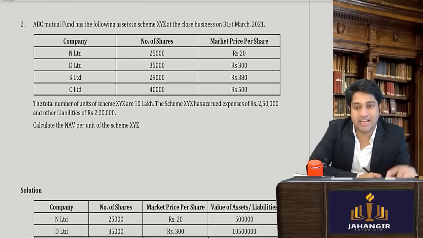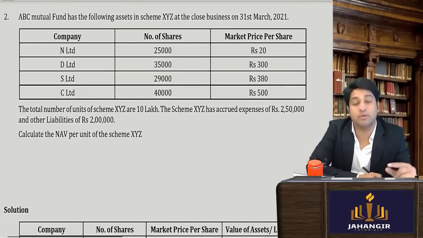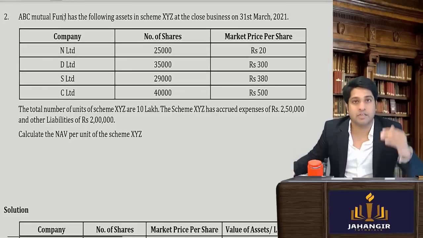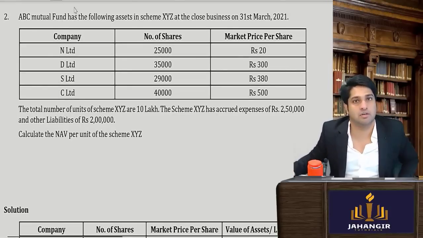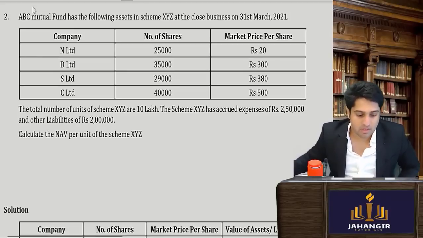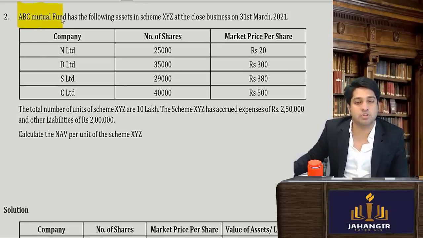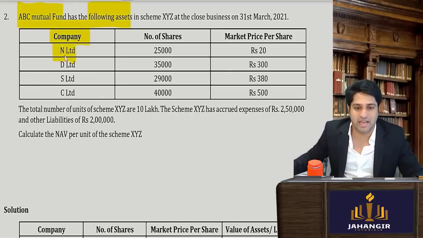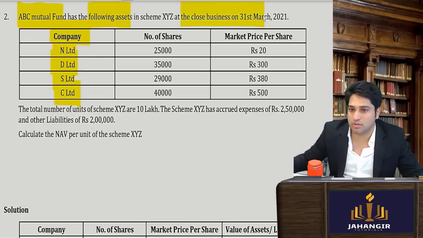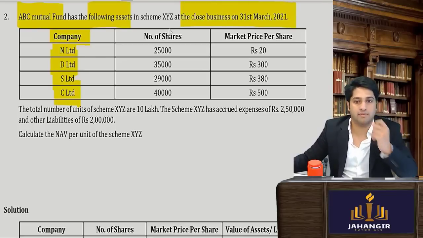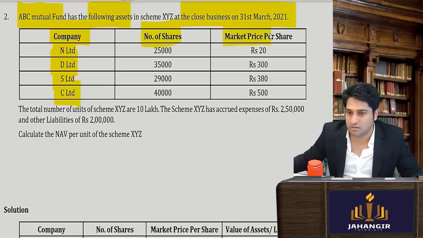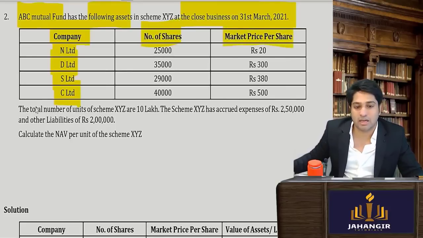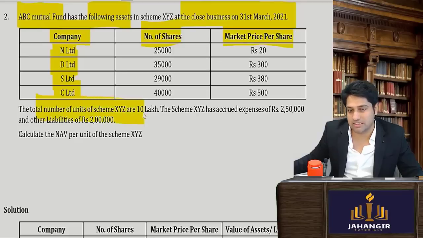Now we are going to see the next question. Let's see how much can we do now. Now maybe the grade of the sums will increase. ABC mutual fund has the following assets. So they have invested in A, N, D, S, C in the scheme at the close on the 31st March 2021. So this much shares they have of this much market price. The total number of units of the schemes are 10 lakhs.